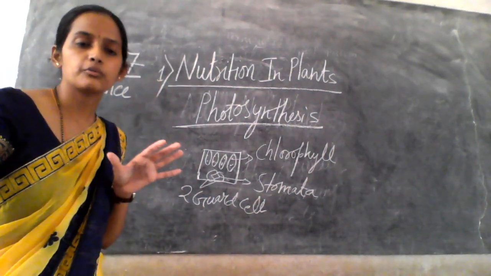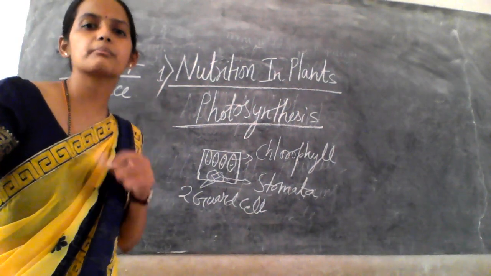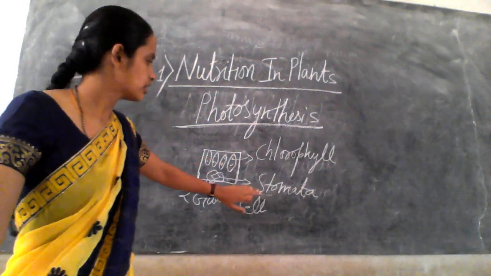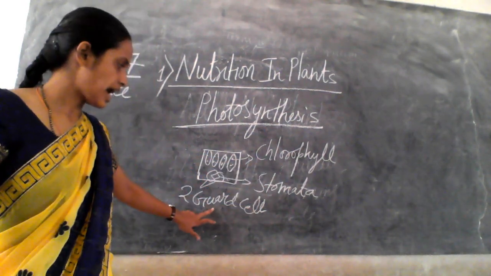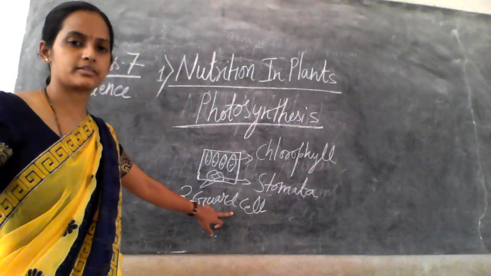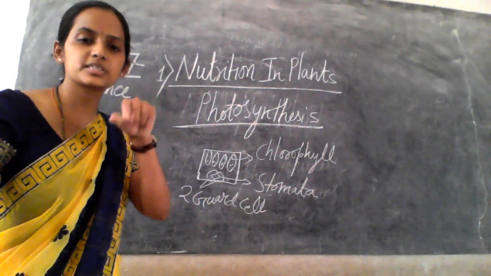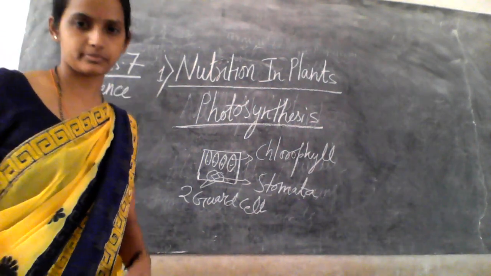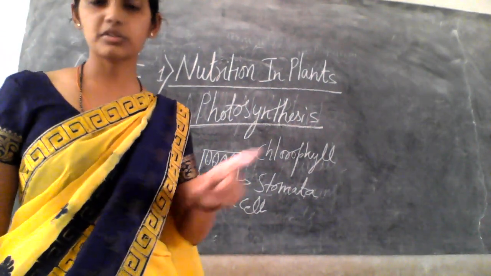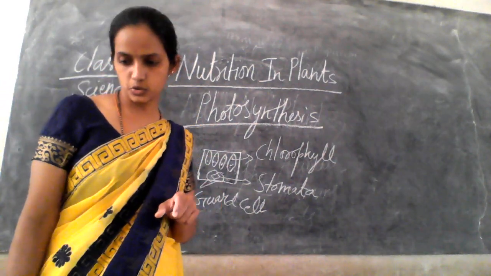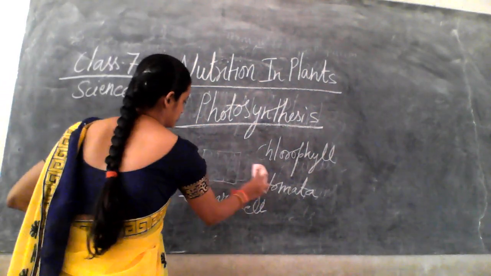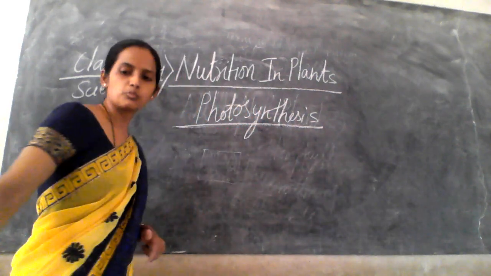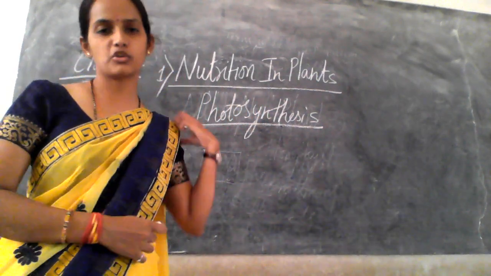Okay. So when we see a leaf under the microscope, we are able to see chlorophyll and stomata having two guard cells. It has two bean shaped cells, which are called guard cells. You can see this in your textbook, figure 1.2. Now moving further, what happens during photosynthesis?